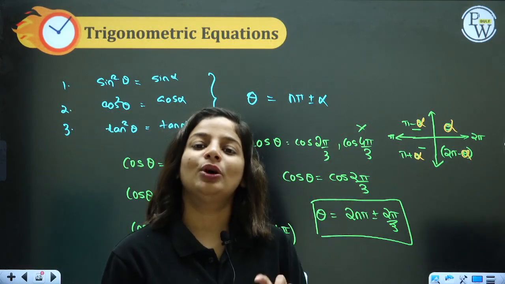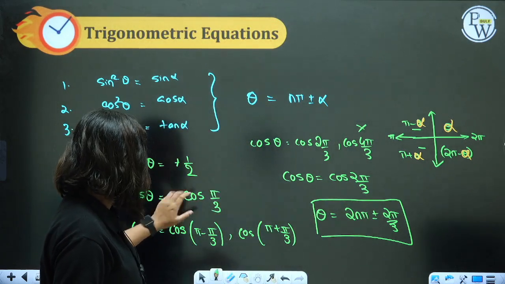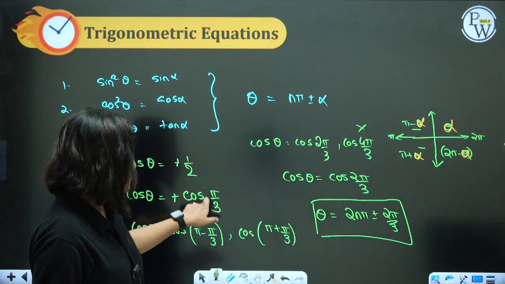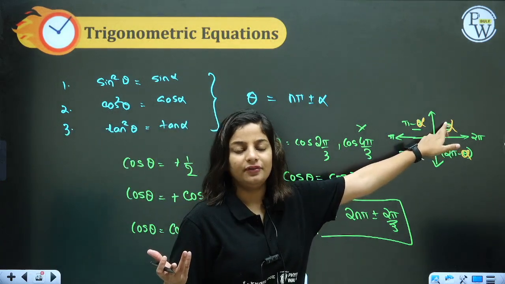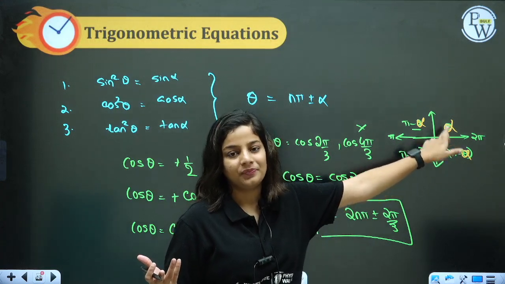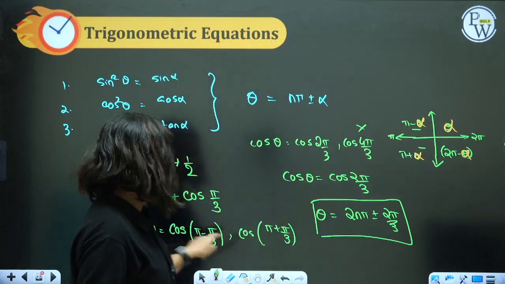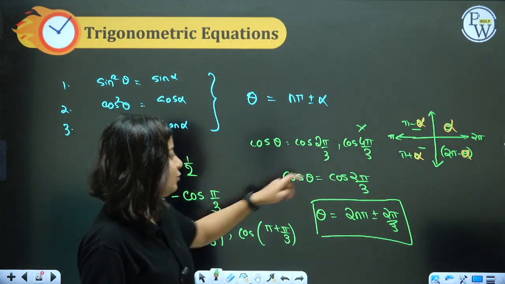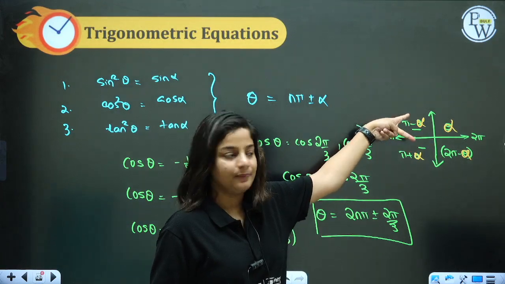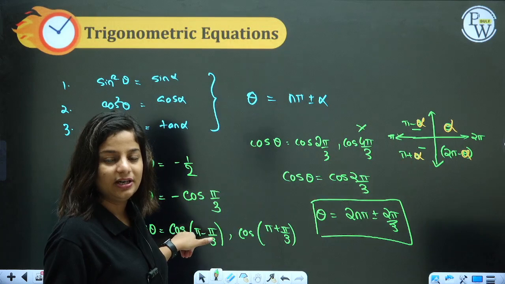Right. That is what we will do in every question. If it is positive, if it is plus 1 by 2, directly alpha is pi by 3. If it is positive, first quadrant we will go. We will not go to fourth quadrant. In first quadrant, everything is positive. So for positive, we directly get the alpha value. But if it is negative, then you have two options, second, third. Obviously, we will take the one in second quadrant, not in third, in order to get least value.